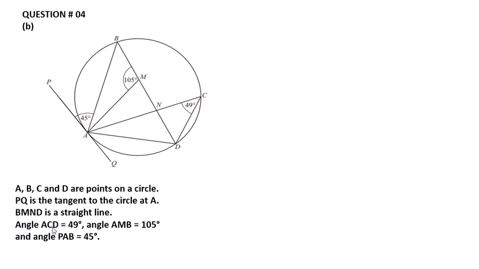The angle ACD is equal to 49 degrees and angle AMB is equal to 105 degrees. The angle PAB is equal to 45 degrees.